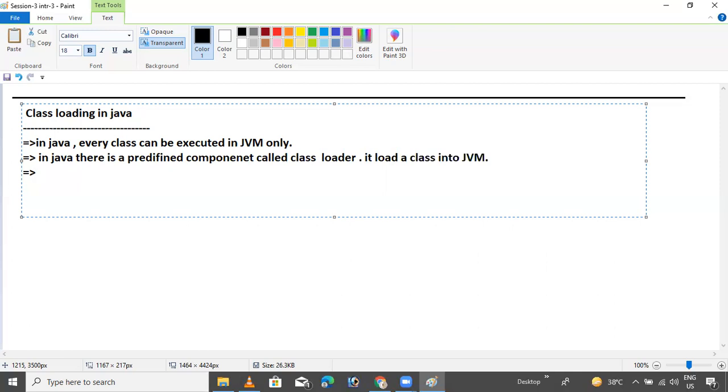Now, the next point is loading a class. Loading a class means transferring a class file from secondary memory to main memory, called the JVM. Secondary memory is like the hard disk, and main memory is like the RAM kind of thing.